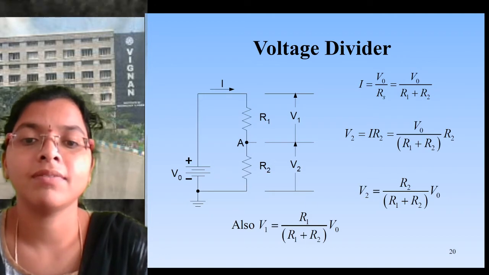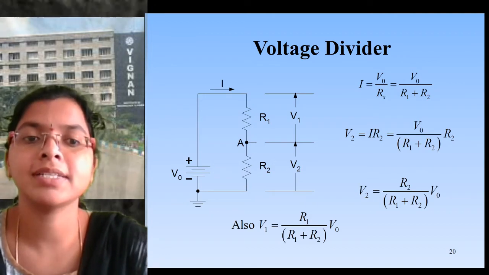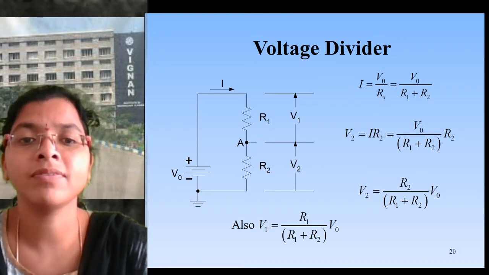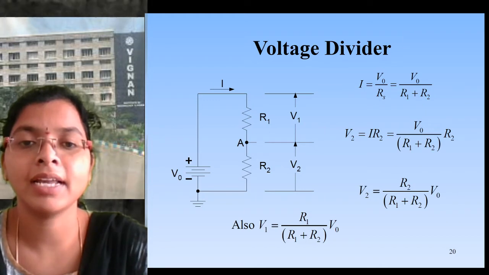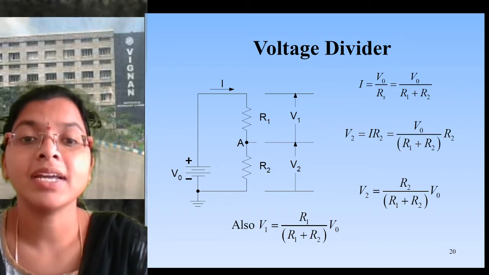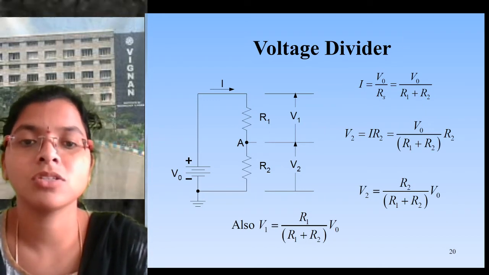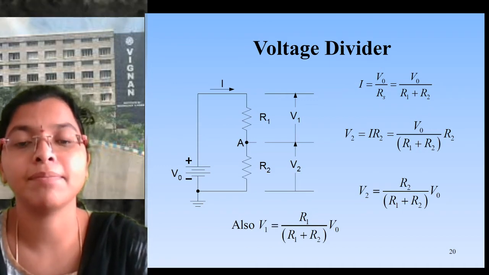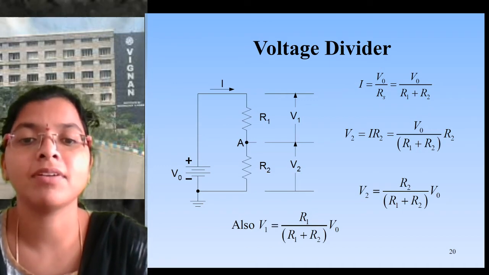V1 is V0, the total voltage, into R1, the resistance of the first element, because we are calculating the voltage across it. So that is R1 by the total resistance, R1 plus R2.